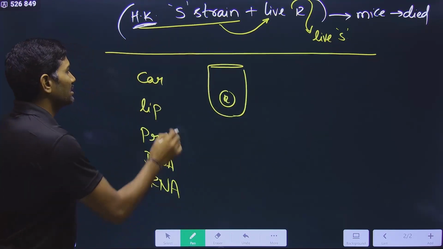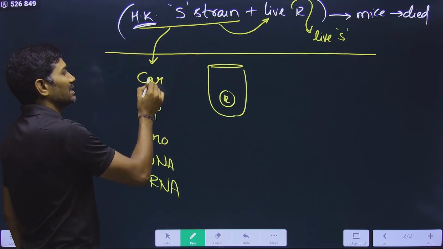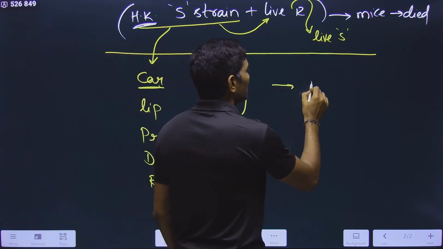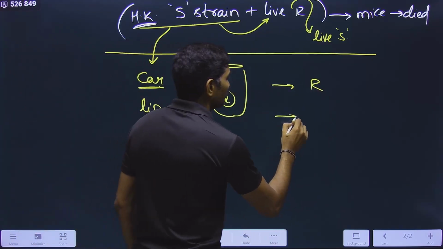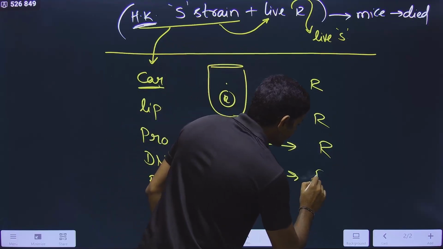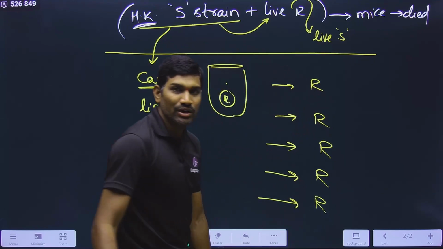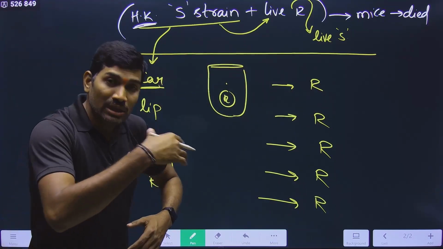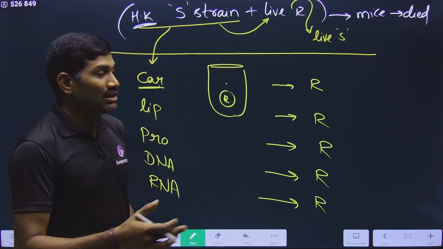In the first step, from the heat killed S strain, carbohydrates were isolated and added to R strain. And here what they obtained was R strain. Observe carefully, because even though there is a transformation, the entire R cannot be transformed. So definitely some R will be there, and along with the R, that is where they would have observed S.